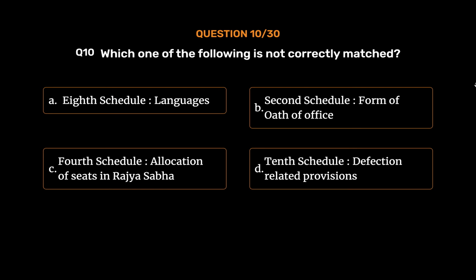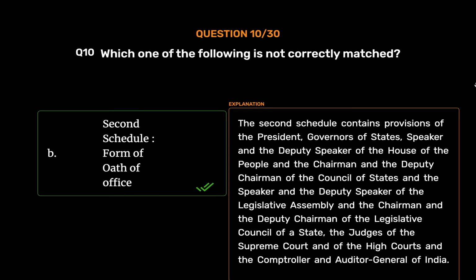The correct answer is option B. 2nd Schedule, Form of Oath of Office. The 2nd Schedule contains provisions of the President, Governors of States, Speaker and the Deputy Speaker of the House of the People and the Chairman and the Deputy Chairman of the Council of States and the Speaker and the Deputy Speaker of the Legislative Assembly and the Chairman and the Deputy Chairman of the Legislative Council of a State, the Judges of the Supreme Court and of the High Courts and the Controller and Auditor General of India.